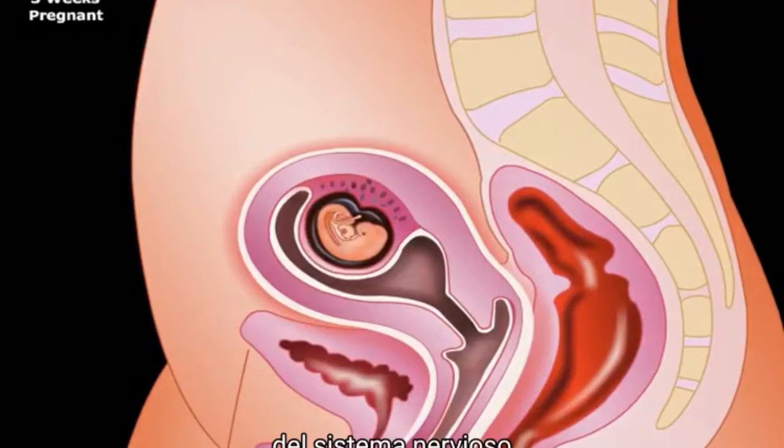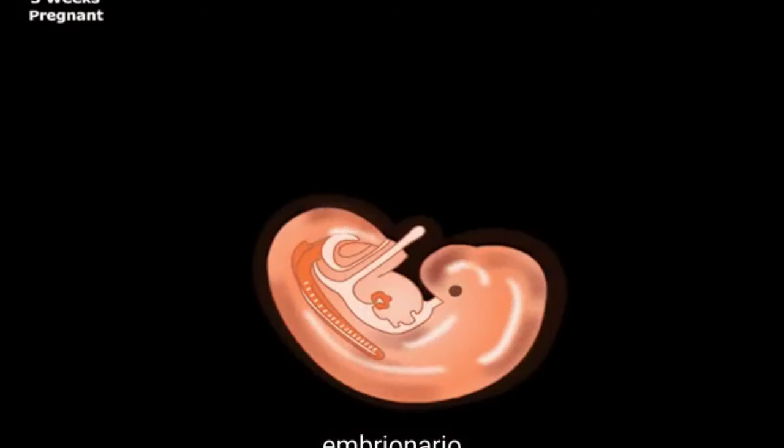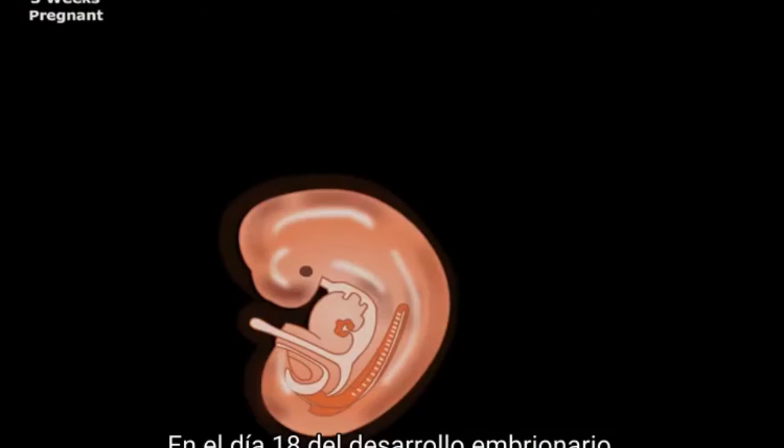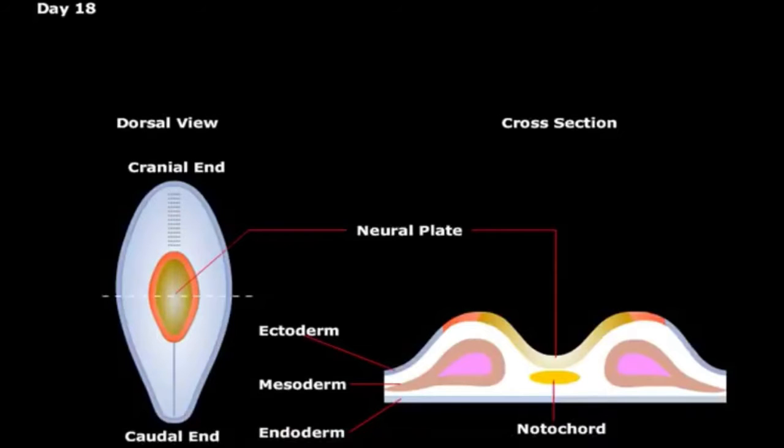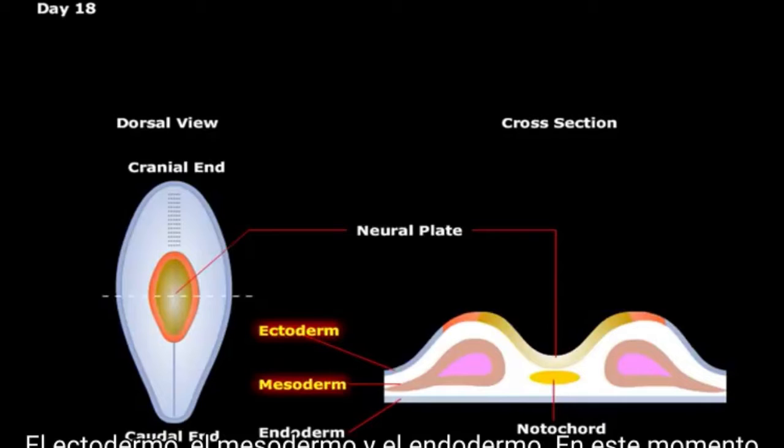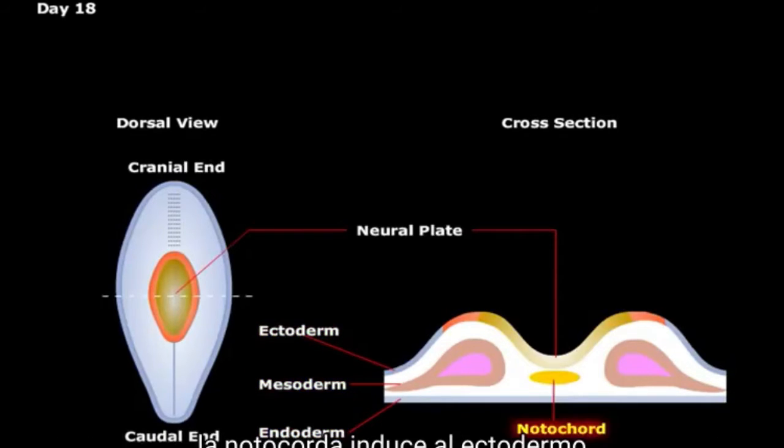Let's begin with the development of the embryonic nervous system. By day 18 of fetal development, the ectodermal germ layer has the shape of a disc with a cranial and caudal end. The cross-section on the right illustrates 3 germ layers: the ectoderm, mesoderm, and endoderm. At this point, the central nodal cord has induced the overlying ectoderm to thicken and form the neural plate.